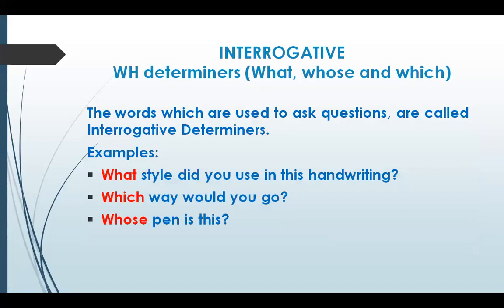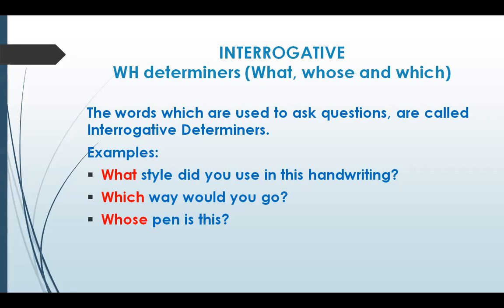Next is the interrogative, the WH determiners. And you must remember this: if I say, what style did you use in this handwriting? See, what style, as a WH word, it takes a noun along with it. But if I say, what is the style of handwriting you have used? Then this what is not acting as a determiner, it becomes a pronoun.